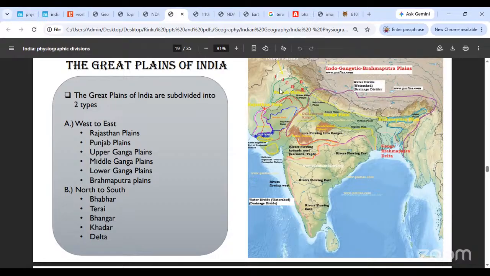Okay, this is the plains in Rajasthan. So we are talking of the Rajasthan plains first. Moving forward to the Punjab plains. Then obviously the Ganga plains itself get divided into three parts: the Upper Ganga, the Middle Ganga, and the Lower Ganga plains. And lastly, you have the Brahmaputra plains.